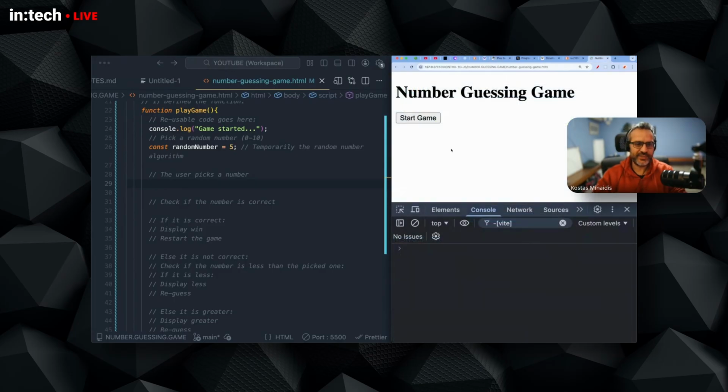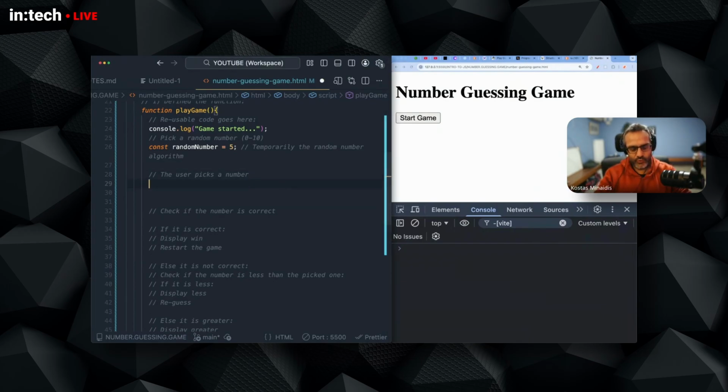The simplest one is, of course, to open a pop-up box, let the user type a number, and then click a button. We can use a built-in function called prompt. So this prompt works like this: pick a number between 0 and 10. We'll start with a simple example. This will show a message to the user, a pop-up. The message will be pick a number between 0 and 10, and the user will be able to add a value and store it.